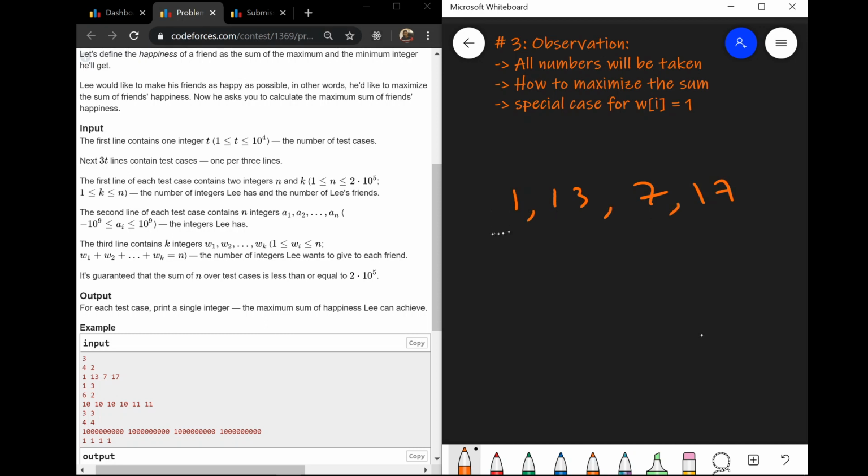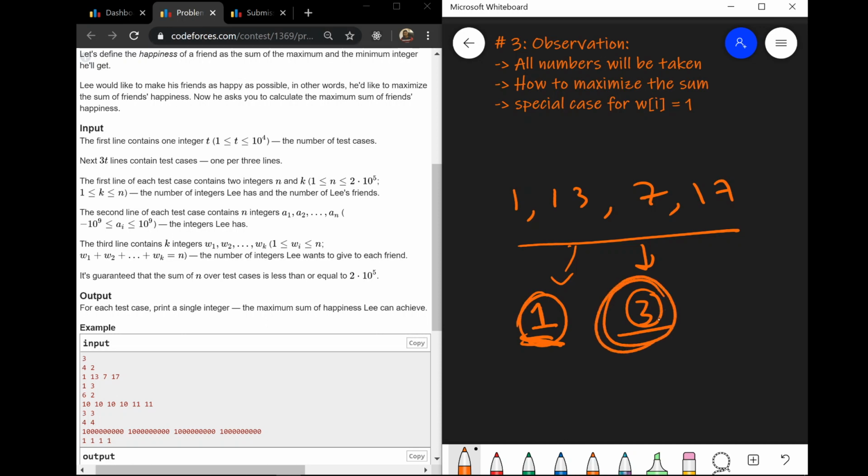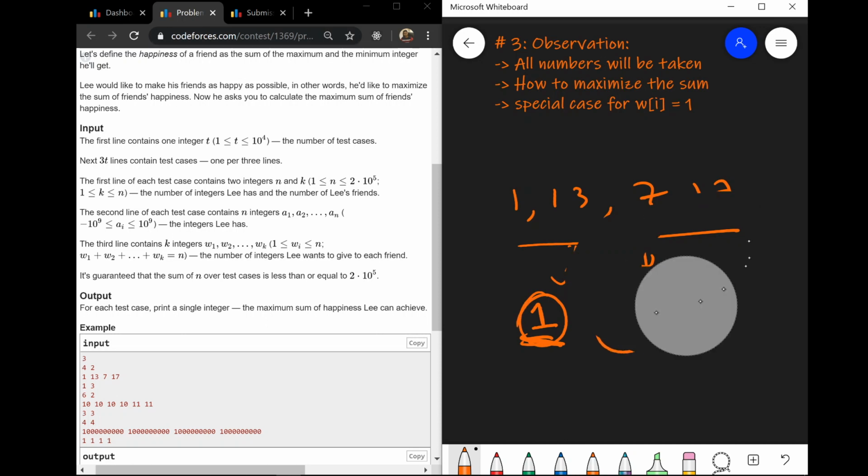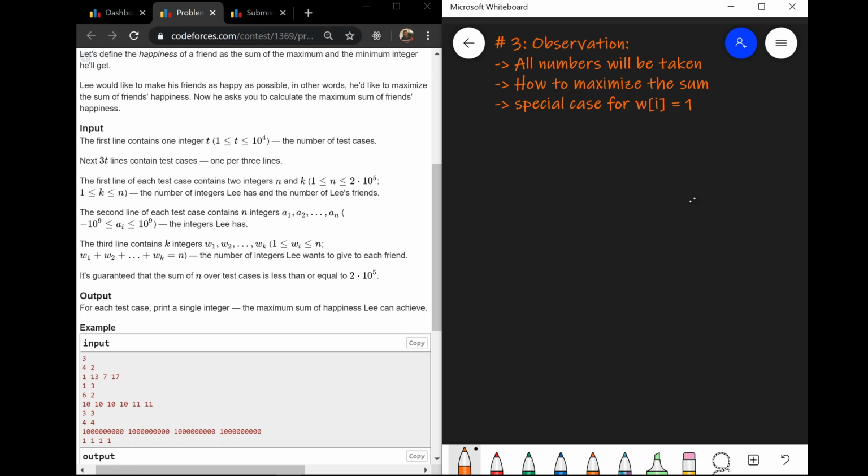All of these four numbers will be given to some of the friends, but the distribution is like this: the first friend would get only one out of these four, and the second friend would get three out of these. So all these numbers would be distributed.